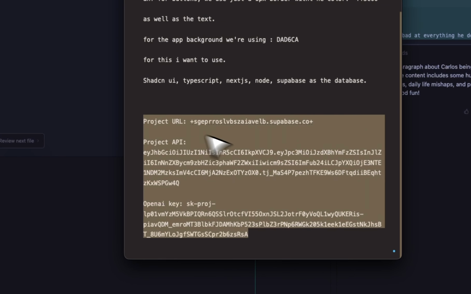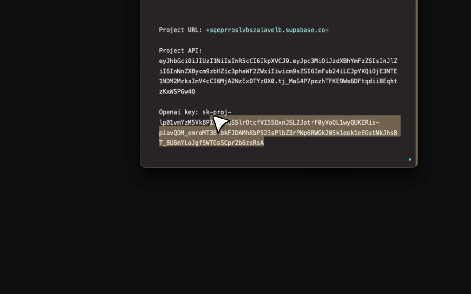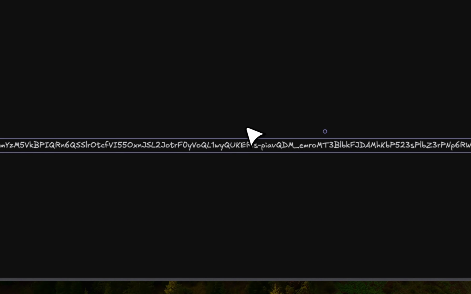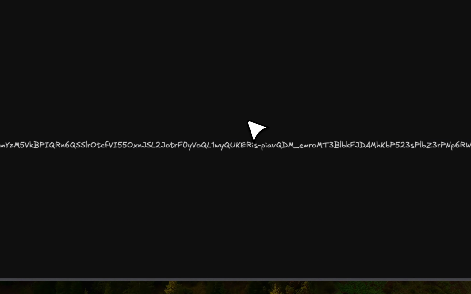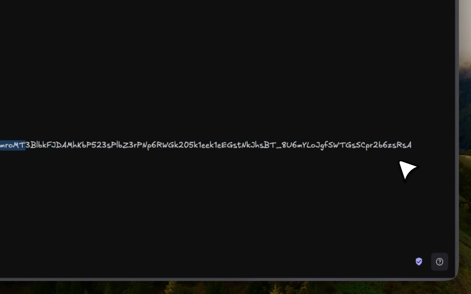And the reason that we do that is, for example, if we go inside of the code and we do something like API key, and then we add, for example, our OpenAI API key directly in the code, then this is very dangerous, because if the code gets leaked, if something happens, then people can get access to this key, and they can basically use your key and your money.